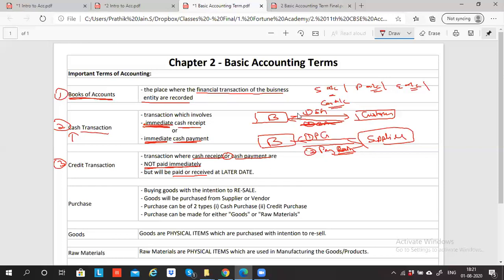In this case, what is happening? The business is giving goods to the customer, but the customer is not giving the payment now. You will give me payment after 1 week, 10 days, 15 days, 1 month, 2 months, whatever we agree. So this kind of transaction is called a credit transaction.